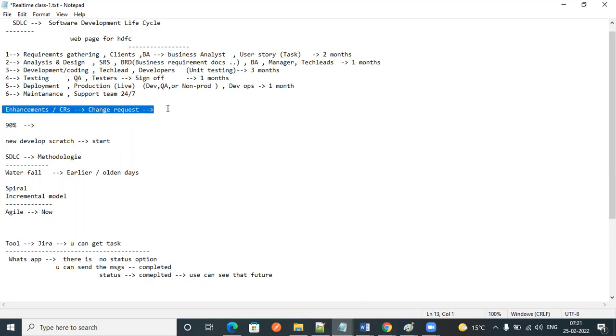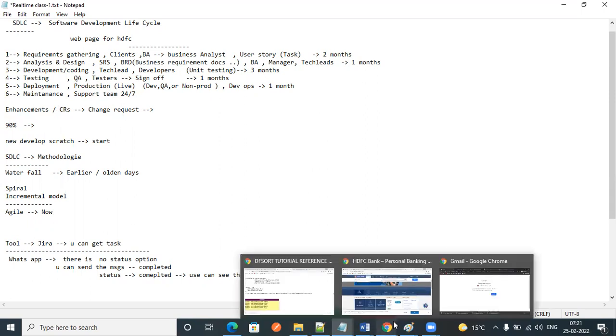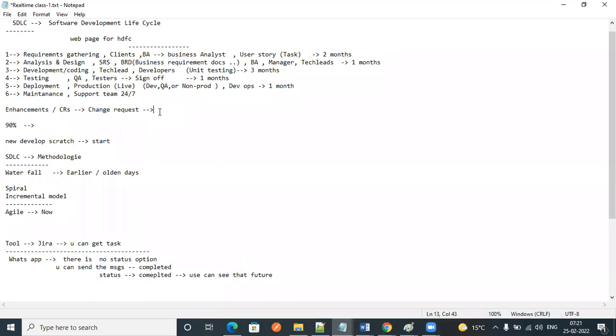Developing a project newly is different, and here we are changing the project in the middle. It was already developed 6 months or 1 year before, and now a new requirement has come, and we need to add that requirement into our project. So that is called an enhancement project, or sometimes a change request.